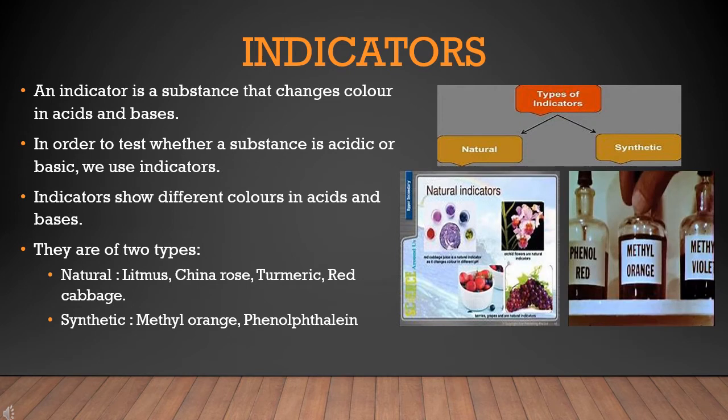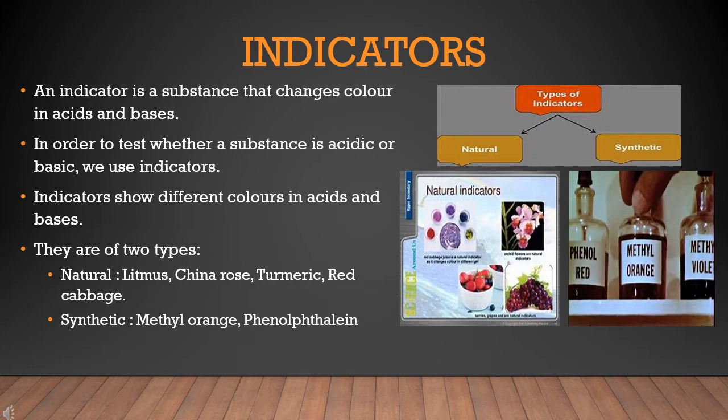Most acids and bases are colorless liquids, just like clear water. Then how can we know whether a substance is acidic or basic? Can we guess by just looking at it? Or can we taste all the liquids? No, we cannot taste all the liquids because they may be dangerous for us. So, in order to test whether a substance is acidic or basic, we use special substances called indicators.